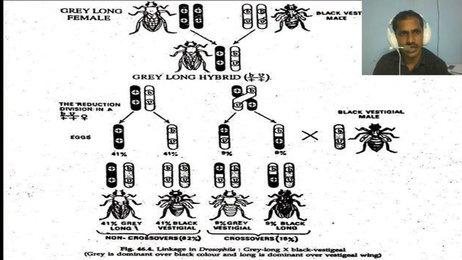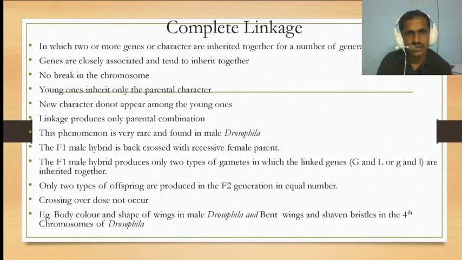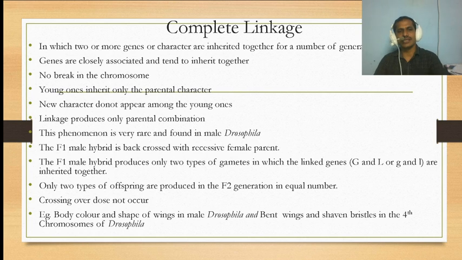So this is a gray body female and black body vestigial male. When we cross it, we can get gray long body. So when we do the test cross, we'll get a 1:1 ratio. Next we move to complete linkage.